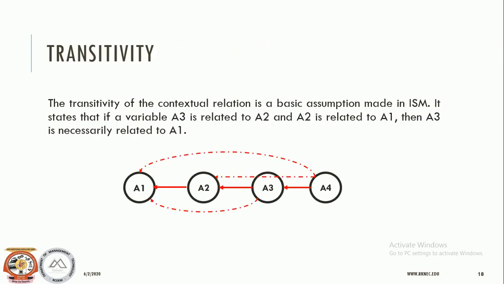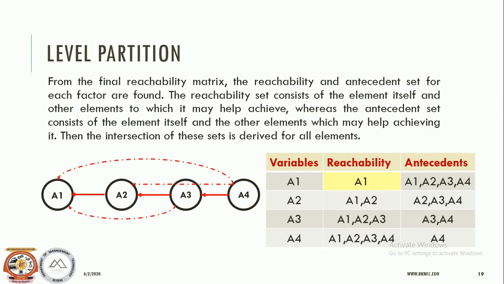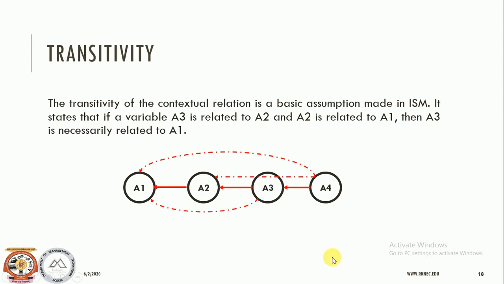Next is the transitivity that we need to take care of. Whenever we are finding the final reachability matrix, this is the thing that we should remember for the replacement. Like if we have a relationship between A2 and A1, and if we have a relationship between A3 and A2 and then A2 to A1, then A3 across A1 we need to mark 1, because this is a transitive relation that we can identify.